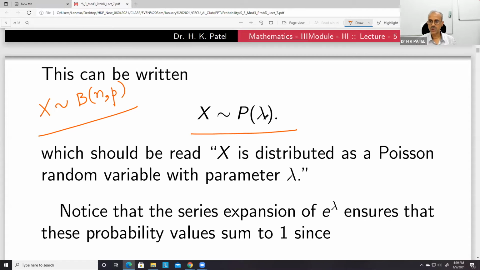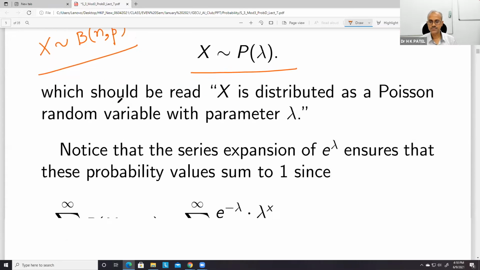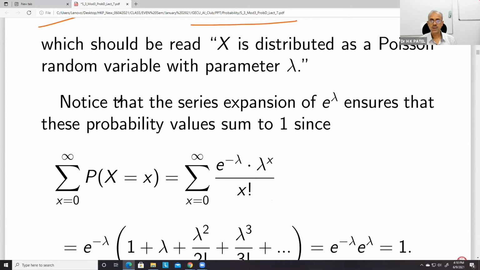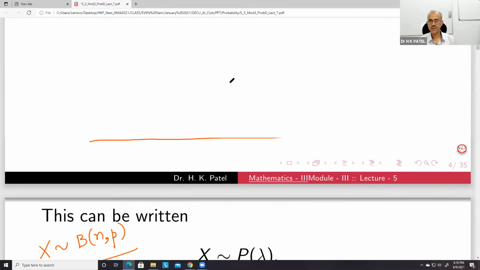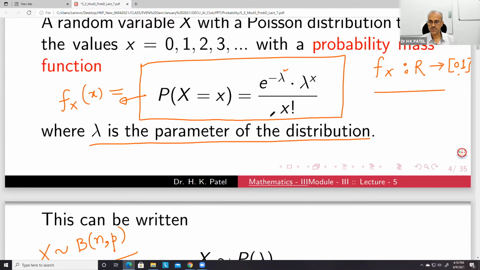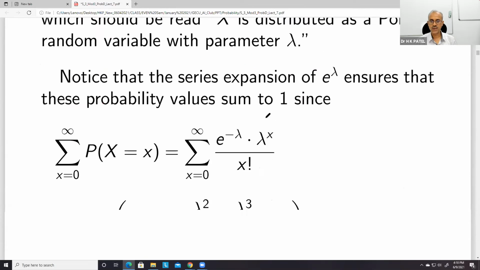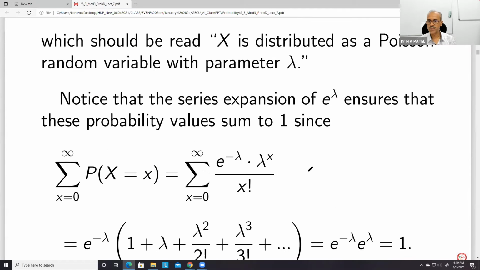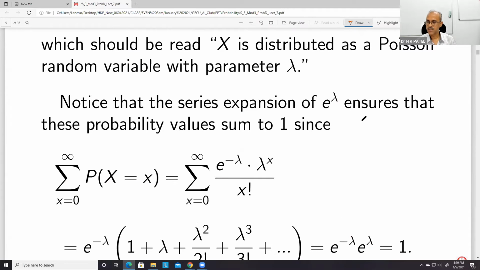So here we have only one parameter, lambda. Here we have two parameters, n and lambda. So then we can prove that this is actually a PMF. The condition is to prove that some function is a PMF. So these are the conditions: greater than or equal to 0, and summation of